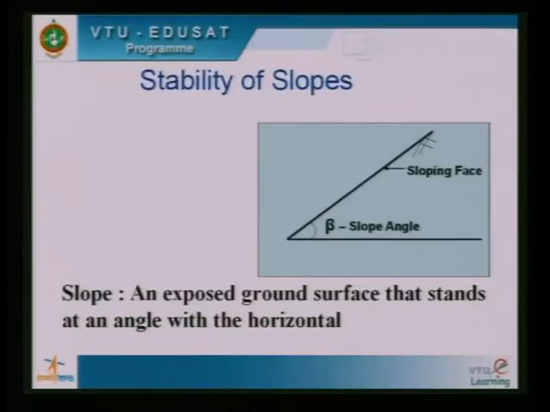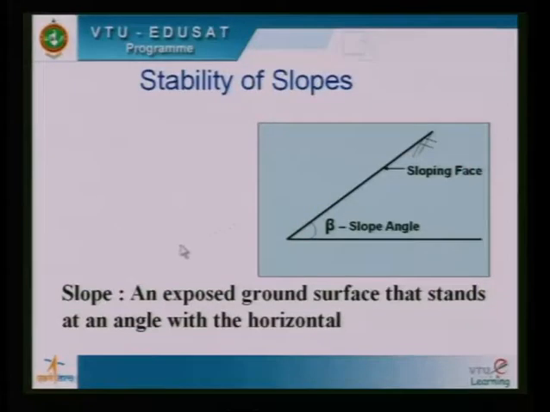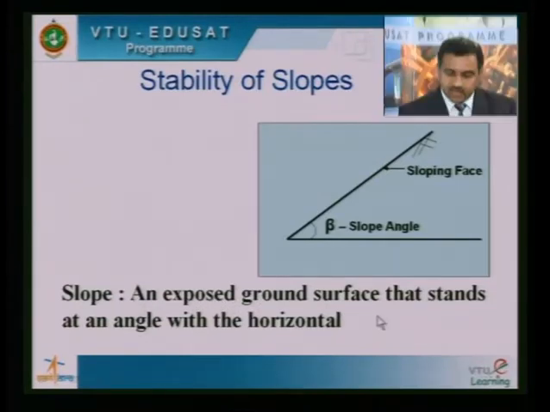Stability of slopes is an important concept in geotechnical engineering because any failure of the slopes would lead to catastrophic damage which would affect the life and property of the general public and also the infrastructure. So before getting into the nitty-gritties of the stability of slopes, first let me define what a slope is. A slope is defined as an exposed ground surface that stands at an angle with the horizontal.